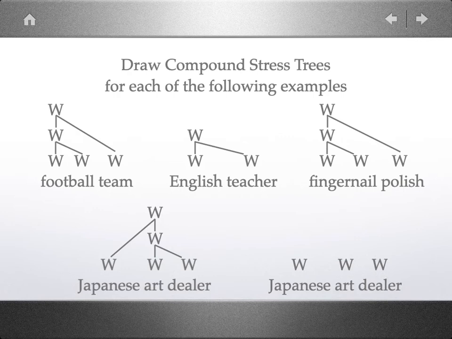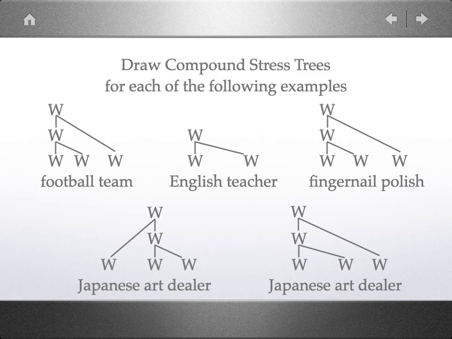However, if we make a compound using the words Japanese and art first, art is not branching, so it's the weak member of the compound, Japanese art. Japanese art, which is a kind of art. It's the art from Japan. Now, someone who deals in that art is going to be a dealer of Japanese art, or in the compound form, Japanese art and dealer. Now, dealer is not branching, so it's the weak member of the larger compound, and therefore the stress pattern would be Japanese art dealer. Japanese art dealer.